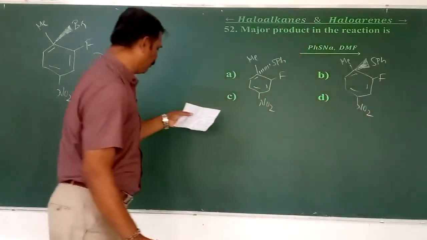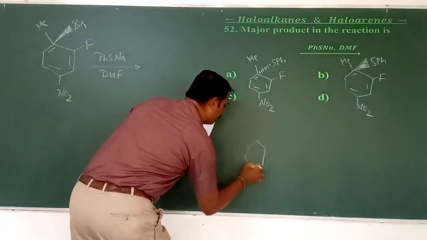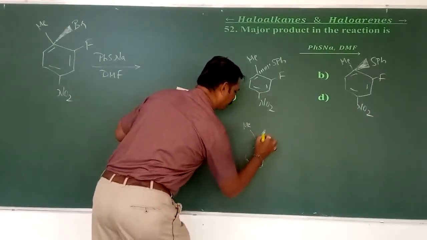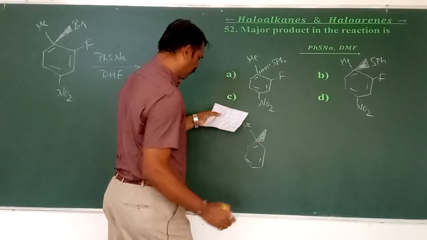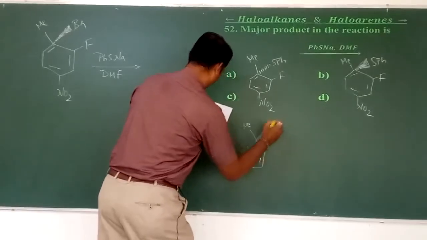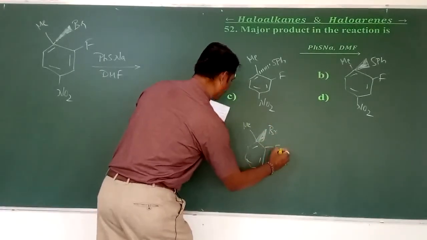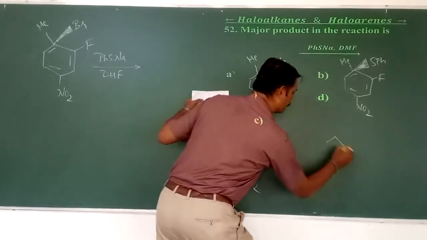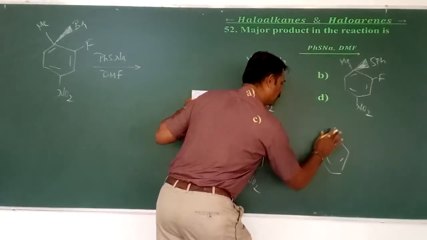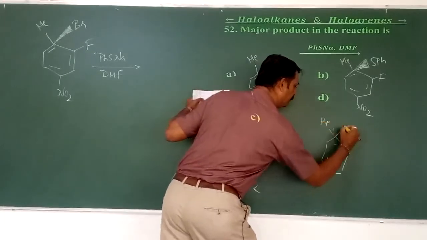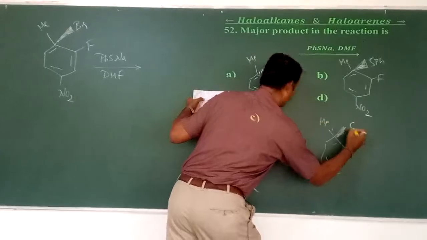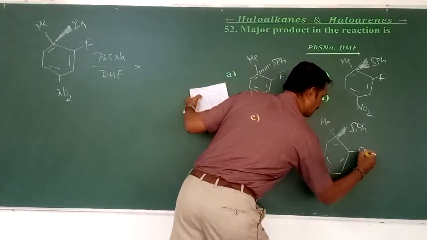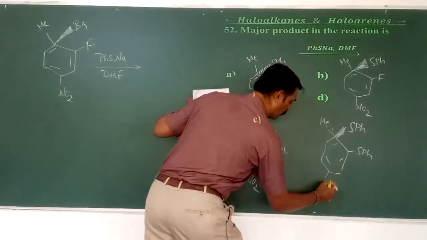The C option is the same benzene with Me and a solid bond to SPh. The last option is Me again with a thick line to SPh, followed by NO2.